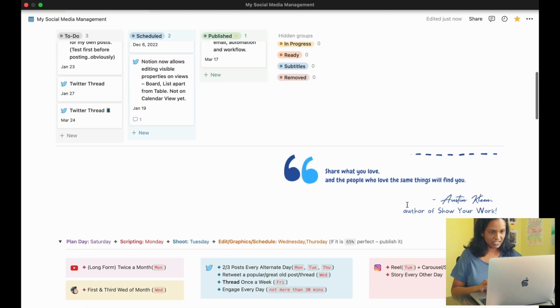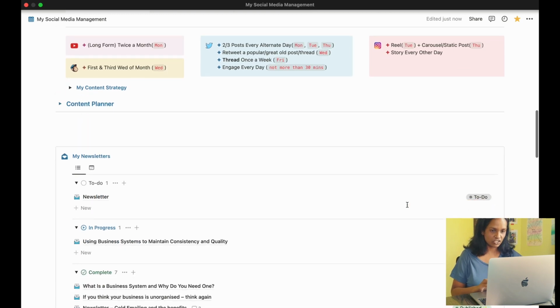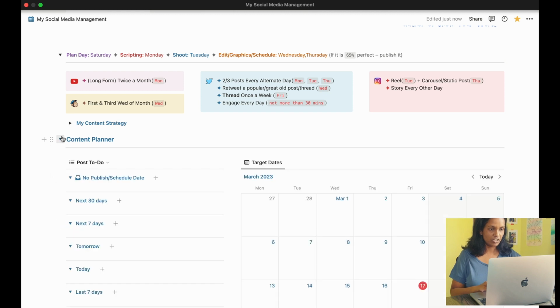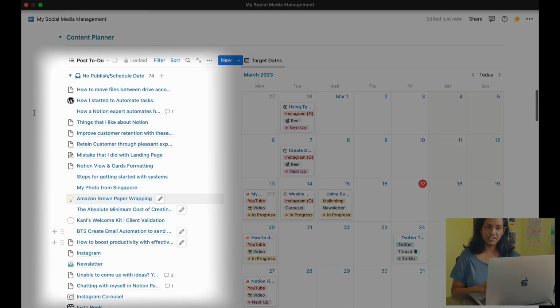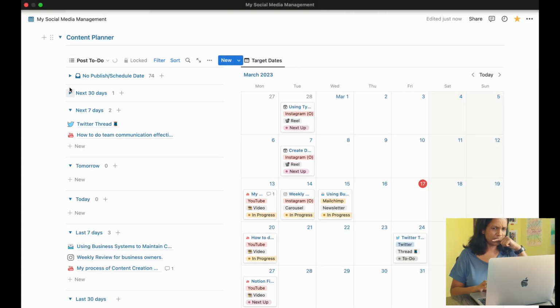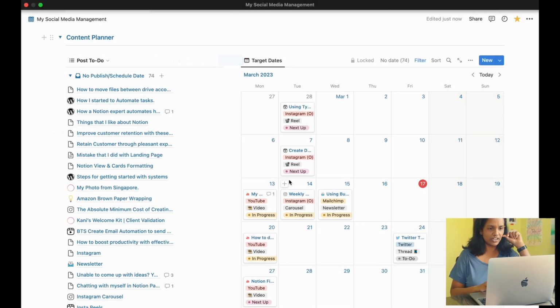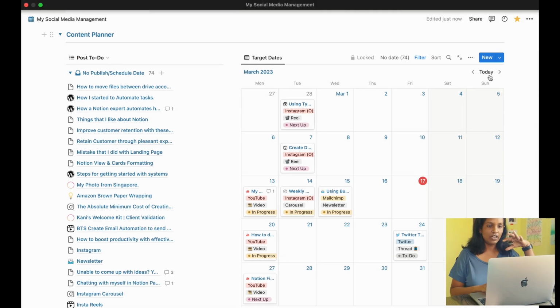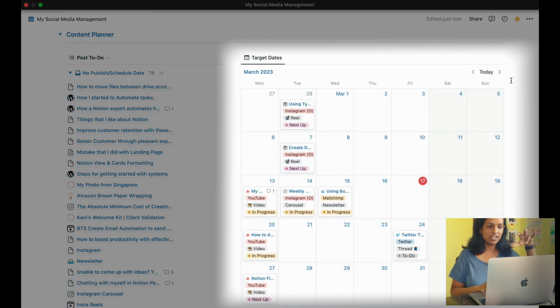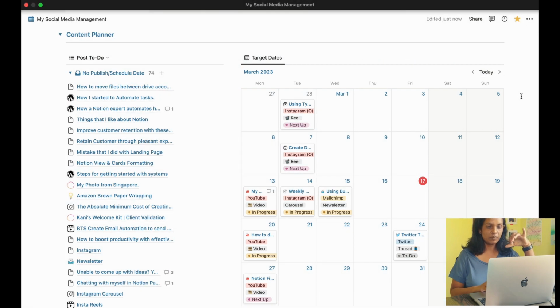As I come down to the middle section, this is where I have a list of posts that are not published yet. Some of them will have a target date and some that don't will be on the topmost groups. It says no publish or schedule date. On the right hand side, I have a calendar view, which is basically the same database as the left side, only it displays the items by the publish or schedule dates.